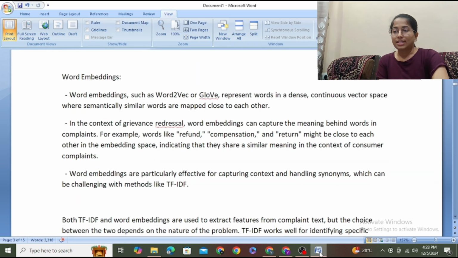Word embeddings such as word2vec or GloVe represent words in a dense continuous vector space where semantically similar words are mapped close to each other. In context of grievance redressal, word embeddings can capture the meaning behind words in complaints. For example, words like refund, compensation, and return might be close to each other in the embedding space, indicating that they share a similar meaning in the context of consumer complaints.